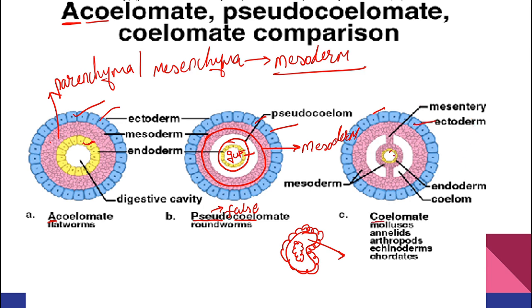What about coelomate? Coelomate is nothing but, see here, ectoderm, endoderm. Here you can see class, this is your body cavity, or we call it as coelom. Can you see class?